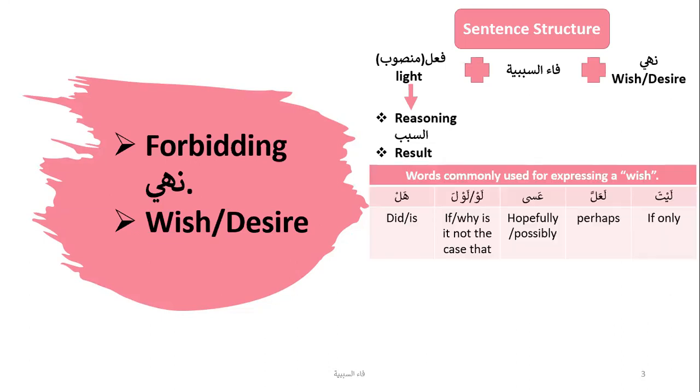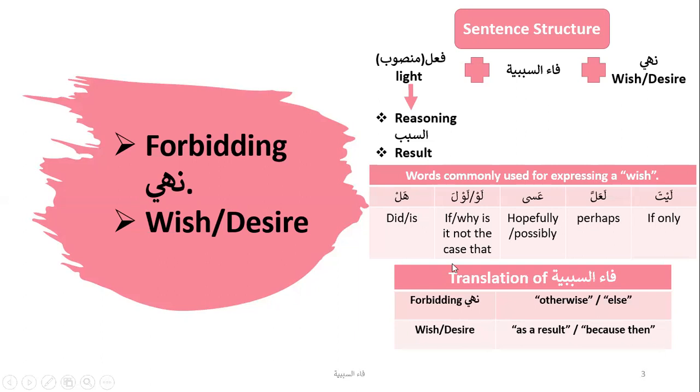So both ways. Here are some of the common ways in which you can express your desire or wish. Laita, if only. La'alla, perhaps. Asa, hopefully or possibly. Law or lawla. So if you remember, this was also one of shart, jawabu shart. If only, or why is it not the case that. And hal, did or is. It's a question word, and this can also be used to express a desire.